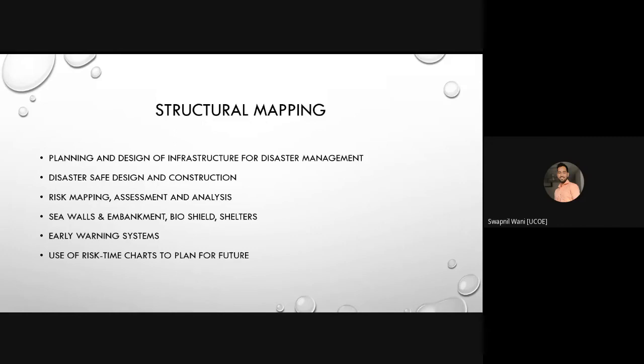So this is all about your structural mapping. So these 6 points are very important when we are talking about structural mapping. So in this way, we can actually go for structural mapping to reduce the impact.